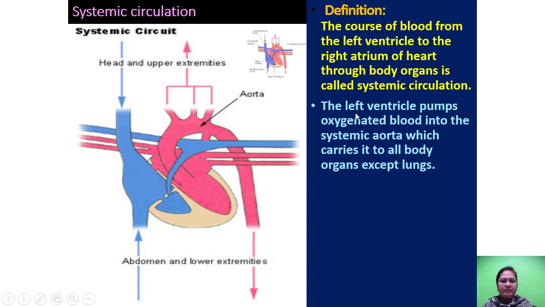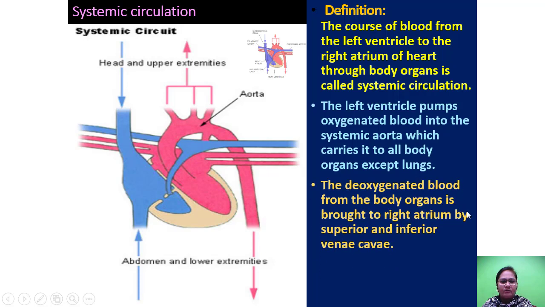The left ventricle pumps oxygenated blood into the systemic aorta, which carries it to the body organs except lungs. The deoxygenated blood from the body organs is brought to the right atrium by superior and inferior vena cava.